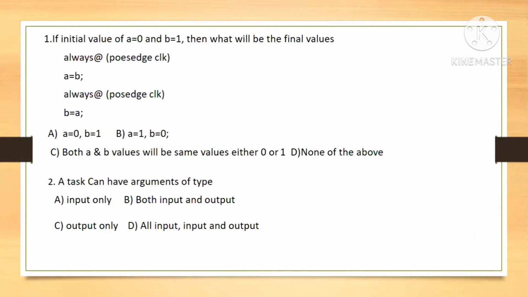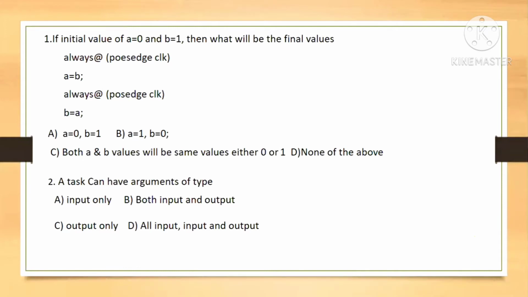What is the answer? C. Can you explain that one? Because both always blocks are executed in zero simulation time. a equal to b, b equal to a. Which block executed first? The simulator doesn't know. If the first block is executed, a equal to 0 and b equal to 0 is taken. Otherwise, if the second block is executed, b equal to 1 is taken and a equal to 1 is taken.